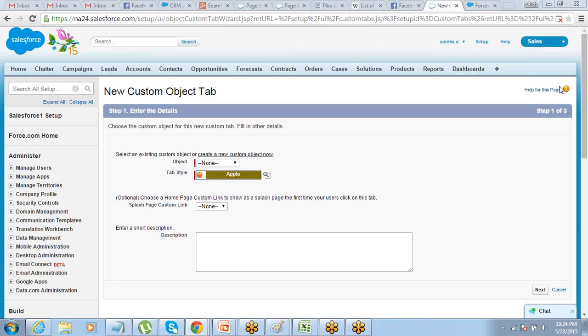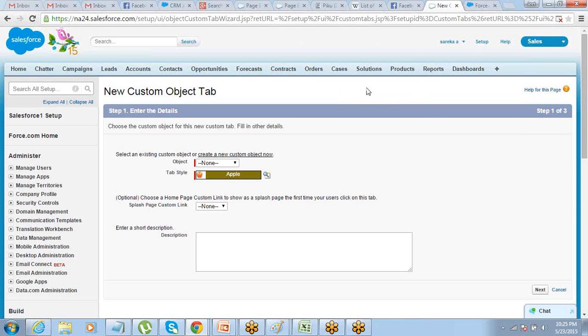Done creating the tab. Just select the object for which you want to create the tab. Here we just have one option, which is merchandise. Click on next and save it. Let me know once done. Great, Abid, done. Please let me know if you are stuck somewhere.